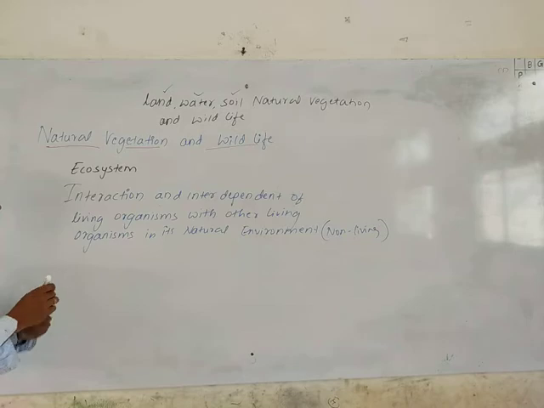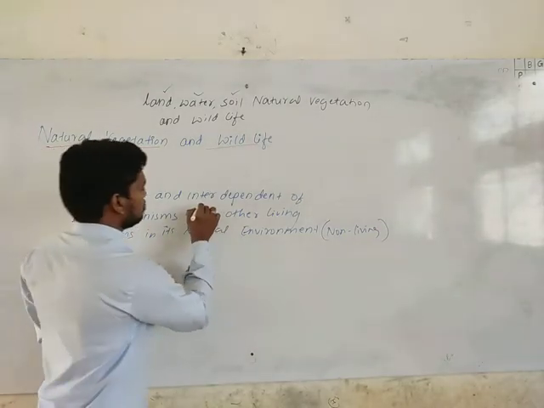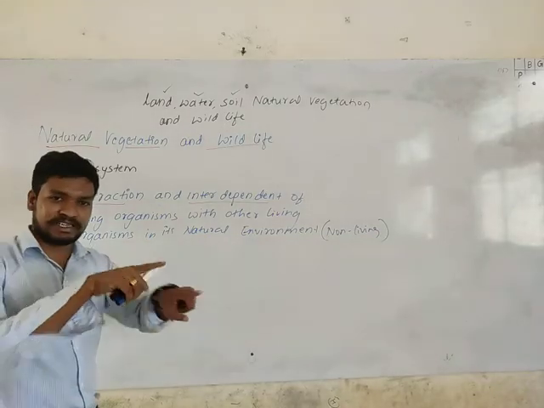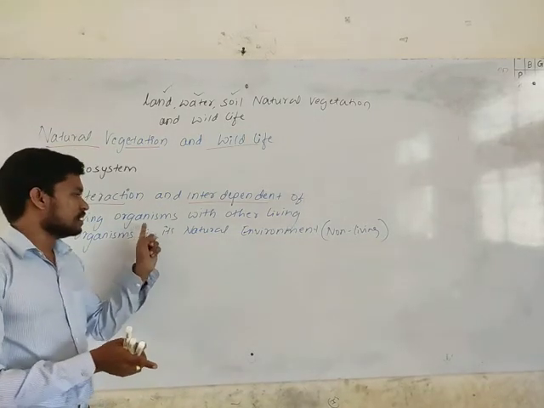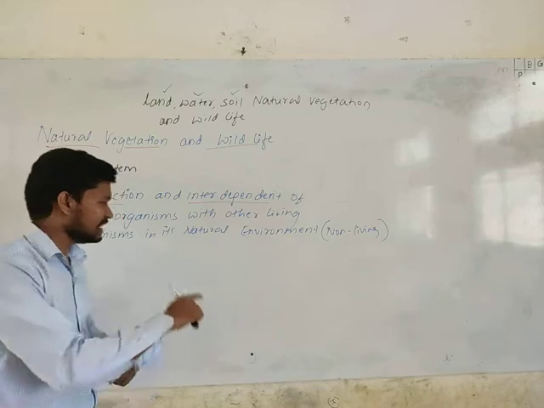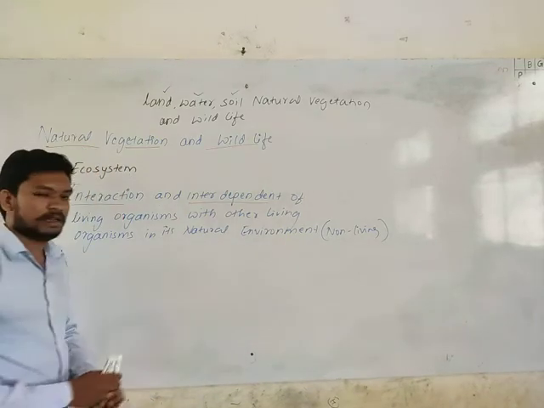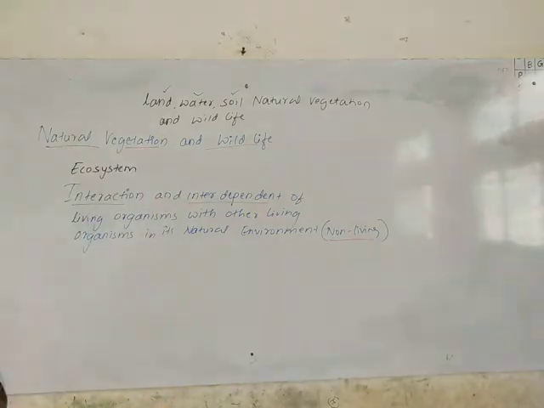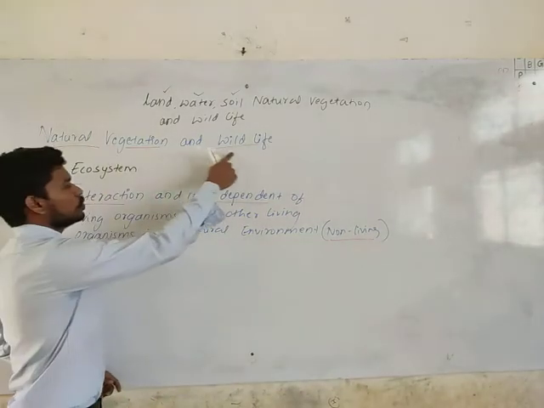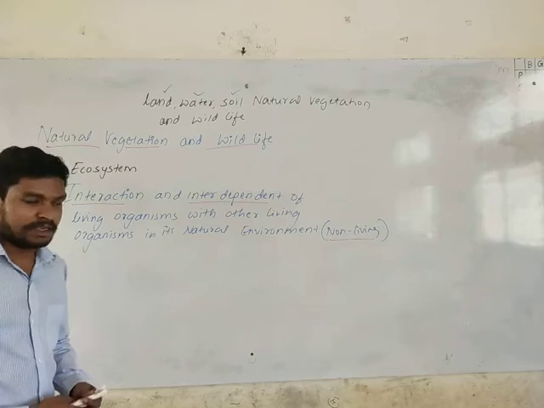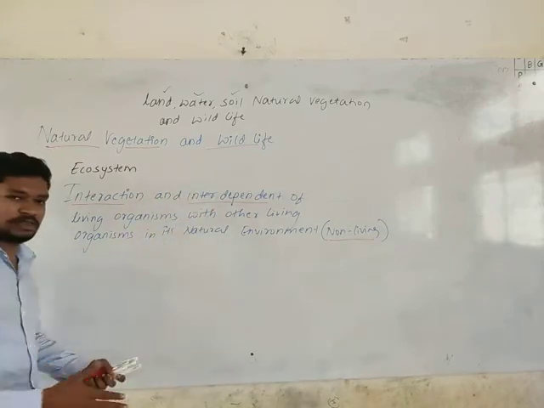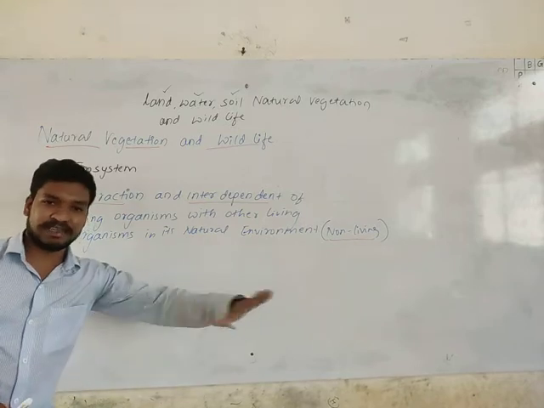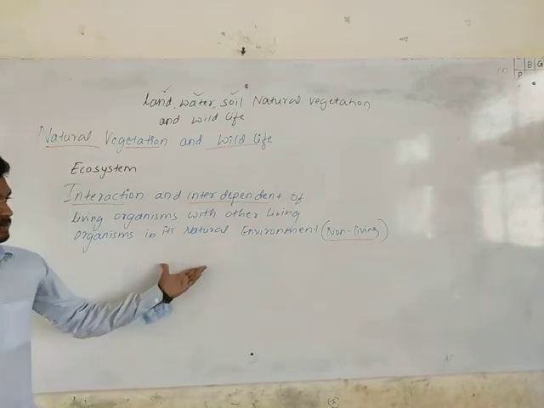So the interaction and interdependence of living organisms with each other, and with other living organisms in its natural environment, is called an ecosystem. So both natural vegetation and wildlife are the two important factors which make the ecosystem balanced.